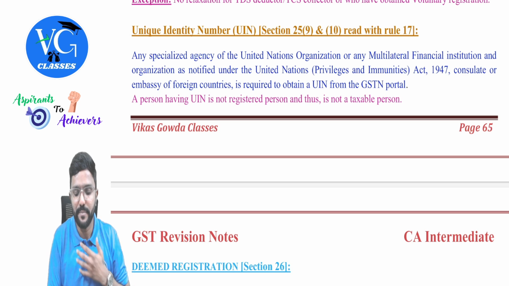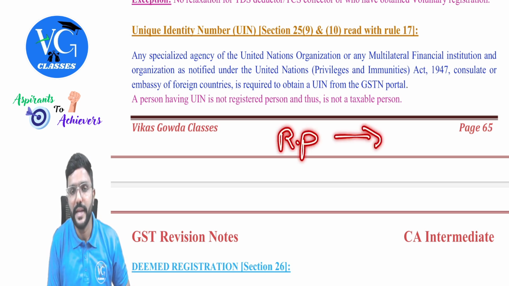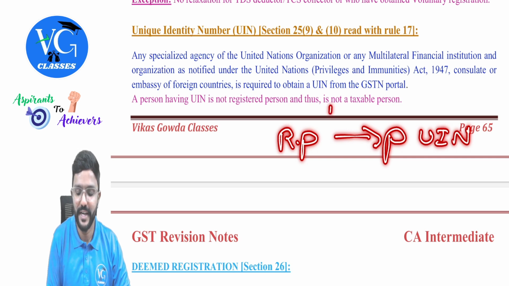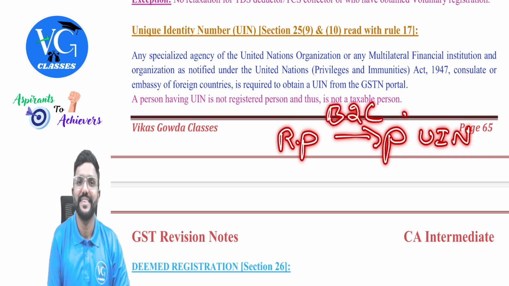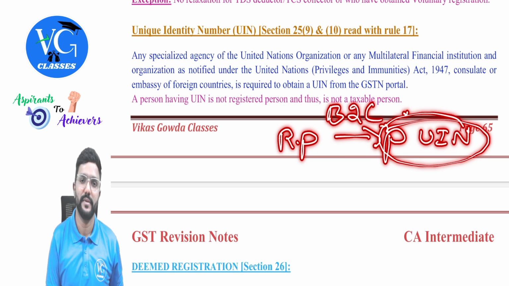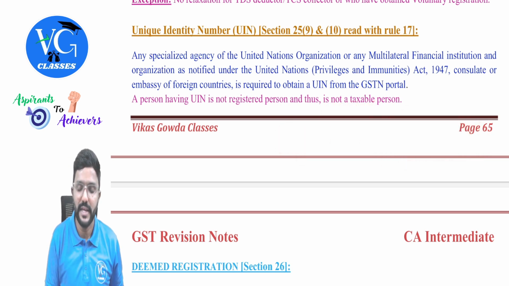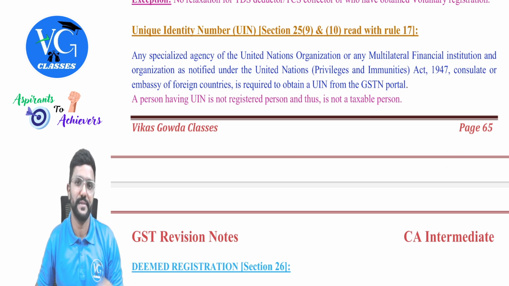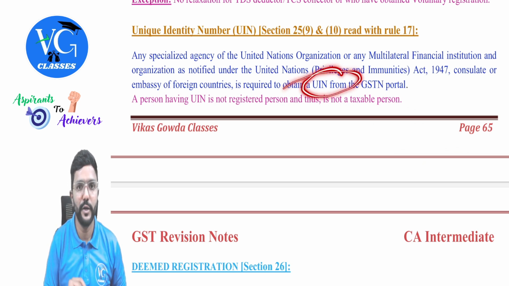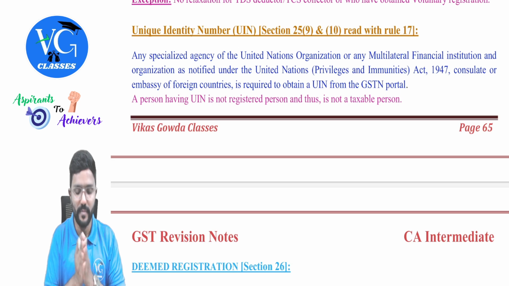Now assume I am a registered person under GST. I am making any supply to a person who is having UIN. Is it a B2B supply or B2C supply? It is a B2C supply, but still, whatever tax the person who is having UIN has paid on his inward supply, they can claim a refund of it. They are giving a refund of it. But for me, is it a B2B or B2C supply? B2C, guys. For me, it is a B2C supply, because if a person is having UIN, we don't consider them as registered person.